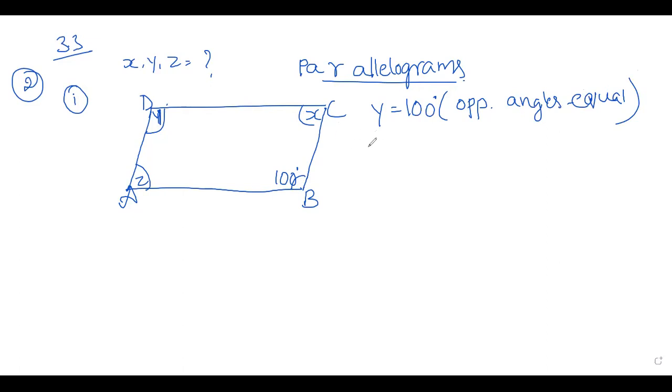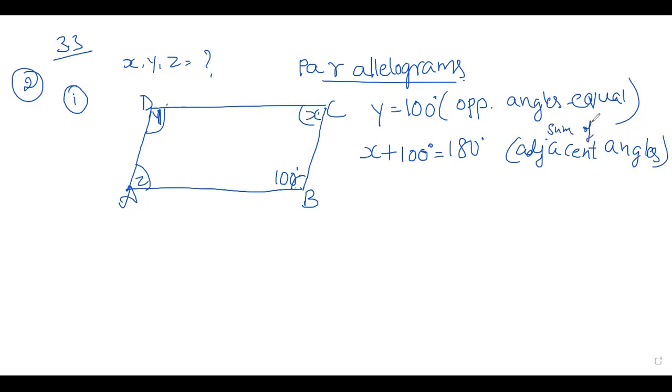Next, I will write x plus 100, which is 100 here. These two are adjacent, sum of adjacent angles, right? Sum of adjacent angles is 180. Then x is equal to 180 minus 100, that is equal to 80 degree. So your x is 80.